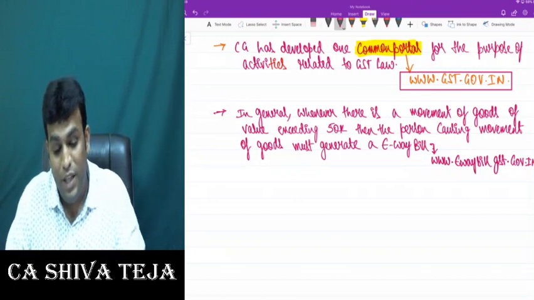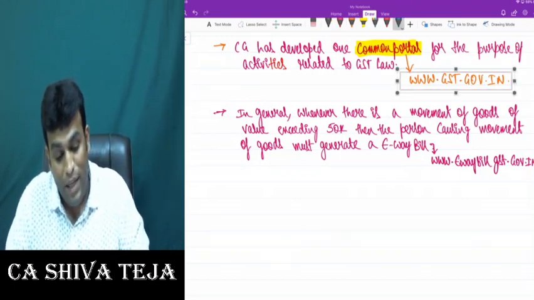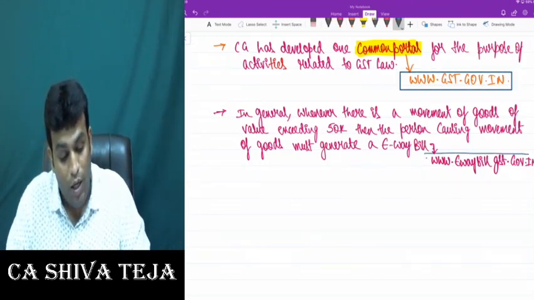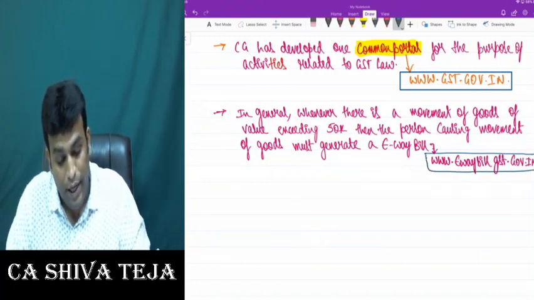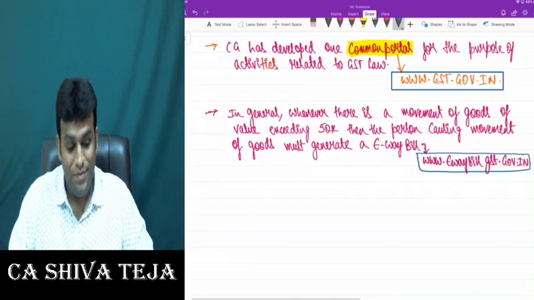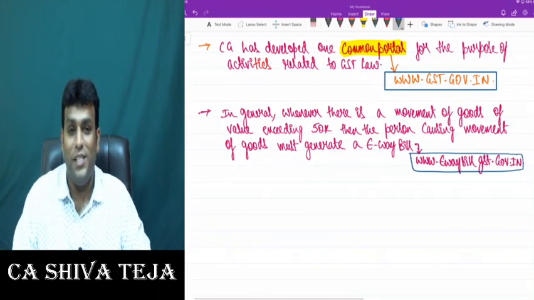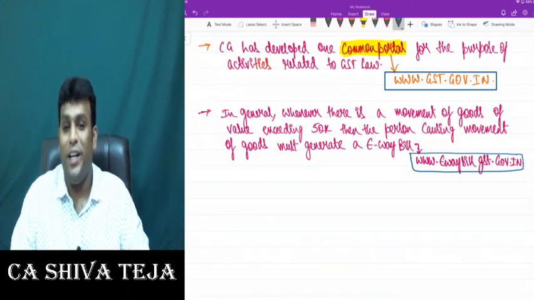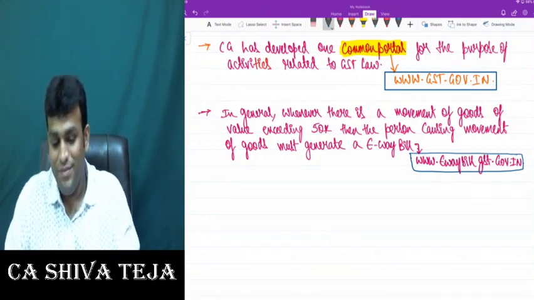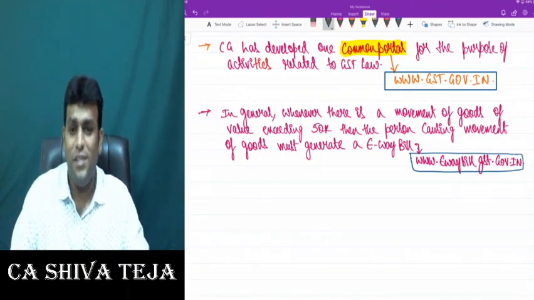And for the purpose of generating e-waybill, they developed one more portal called ewaybillgst.gov.in. Small points, but very important. Clear, my dear friends? Next.